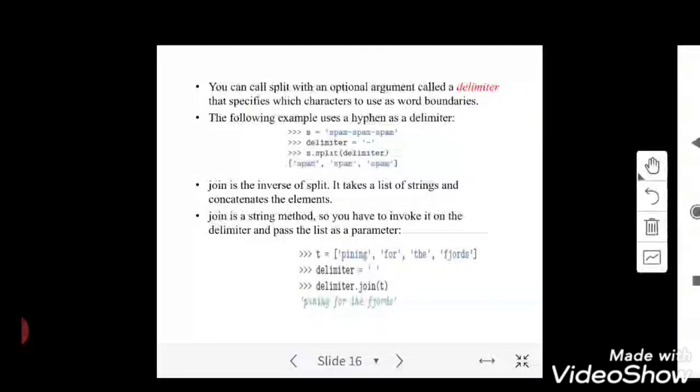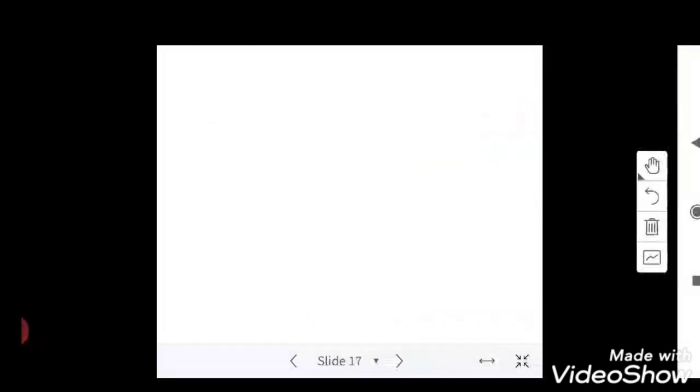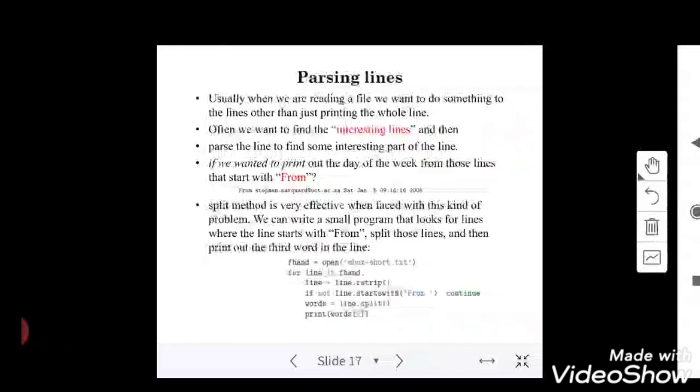I mean, operating with strings and lists in Python, and parsing lines. As I told you, when I start looking into a file line by line, for example, I have been given a text file. In this, I need to find the frequency of words in the given text file. I need to parse each and every line.